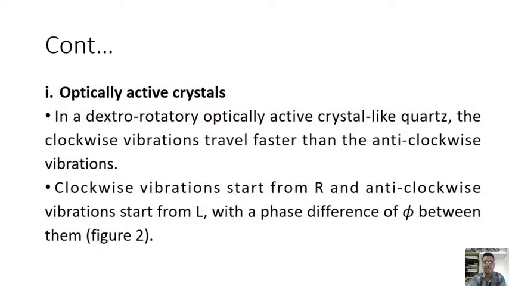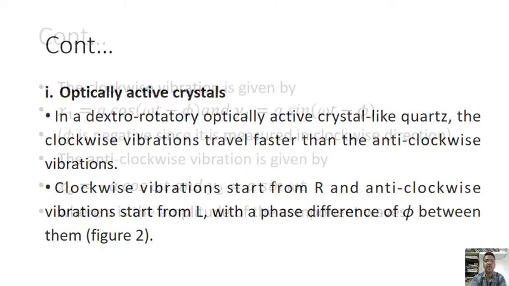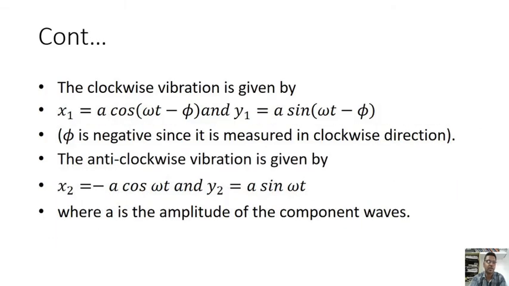Clockwise vibrations start from R and anti-clockwise vibrations from L with a phase difference of phi between them. So that is the way optically active works here. Mathematically, the clockwise vibration is given by x1 is equal to a cos of omega t minus phi and y1 is equal to a sin of omega t minus phi. Phi is negative since it is measured in the clockwise direction.